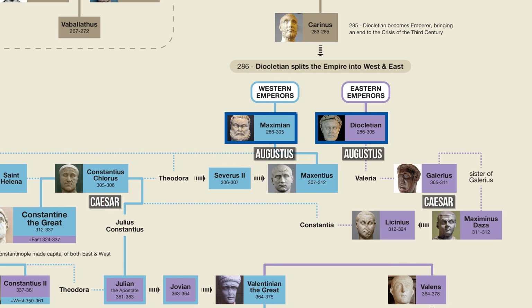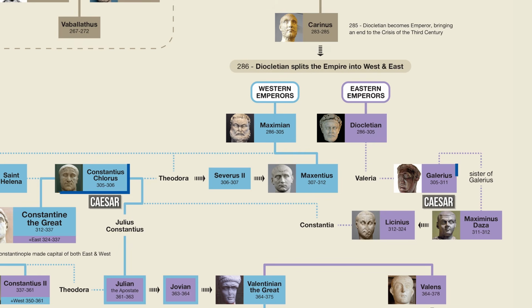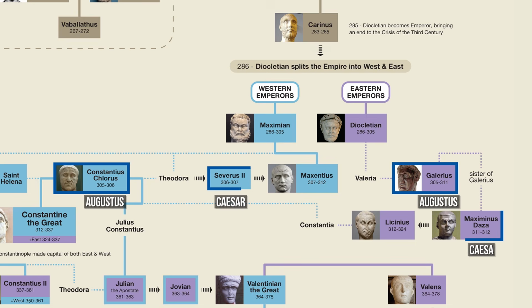The other thing I should note about Diocletian is that he initiated the Great Persecution, which was the worst persecution against Christians to date. In 305, Maximian and Diocletian decided to retire, and therefore the 2 Caesars, Constantius and Galerius, were elevated as the new emperors. 2 new Caesars were therefore appointed, and these were Severus II and Maximinus Daza.